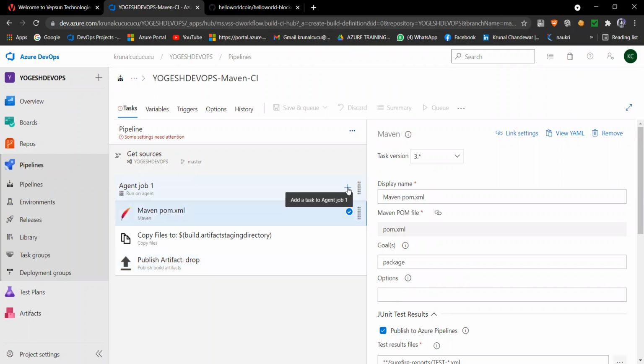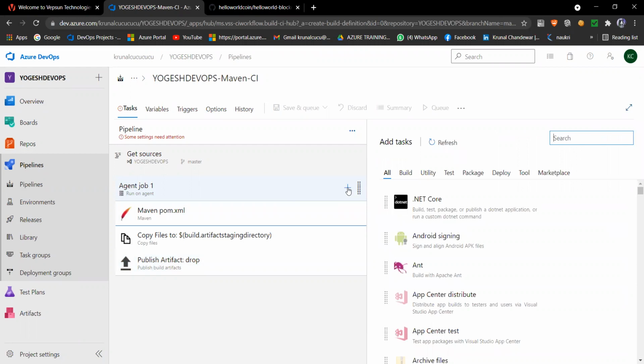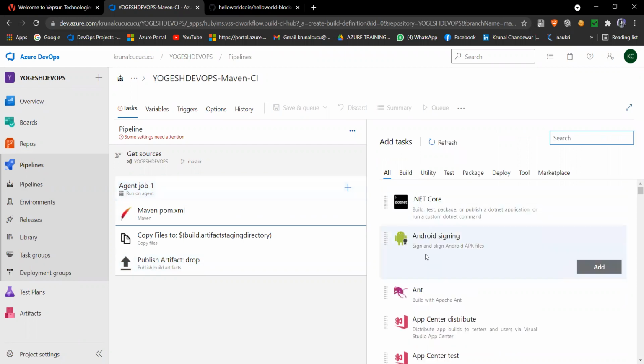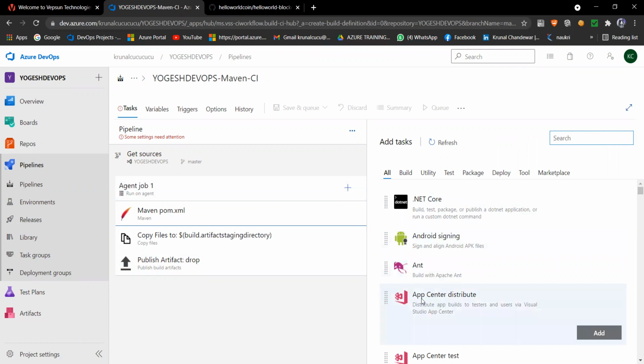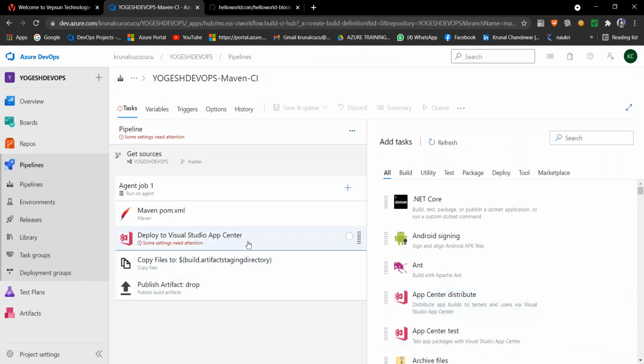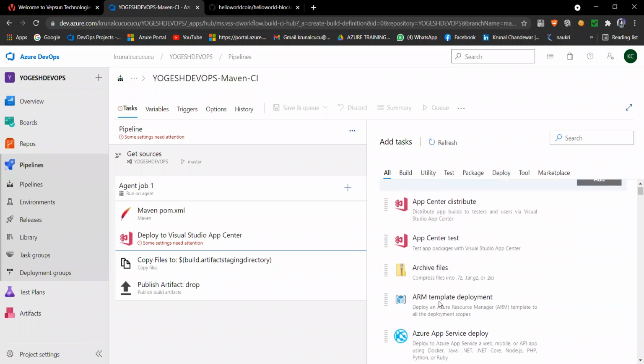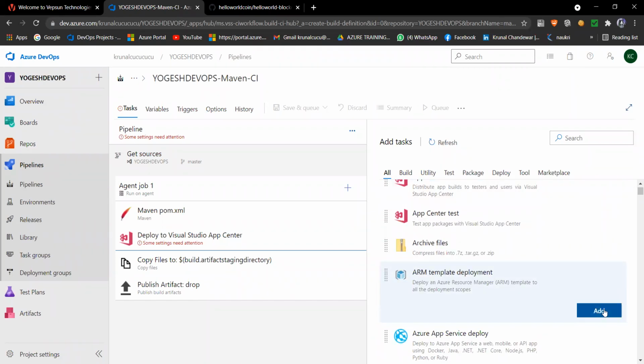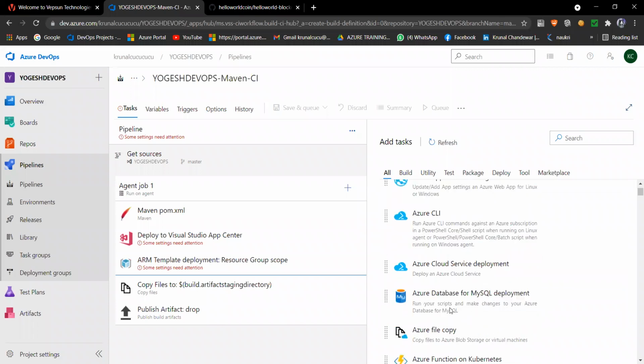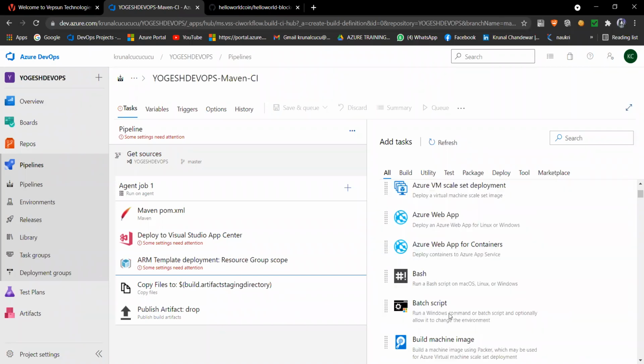If I click here on this plus icon, see, the same section which I get in that YAML is also present here. .NET Core, as I told you, and here everything is graphical user based. It means if you want to add something, you only have to go here and say add, and that is added to your dashboard. This is very simple because this is GUI based.